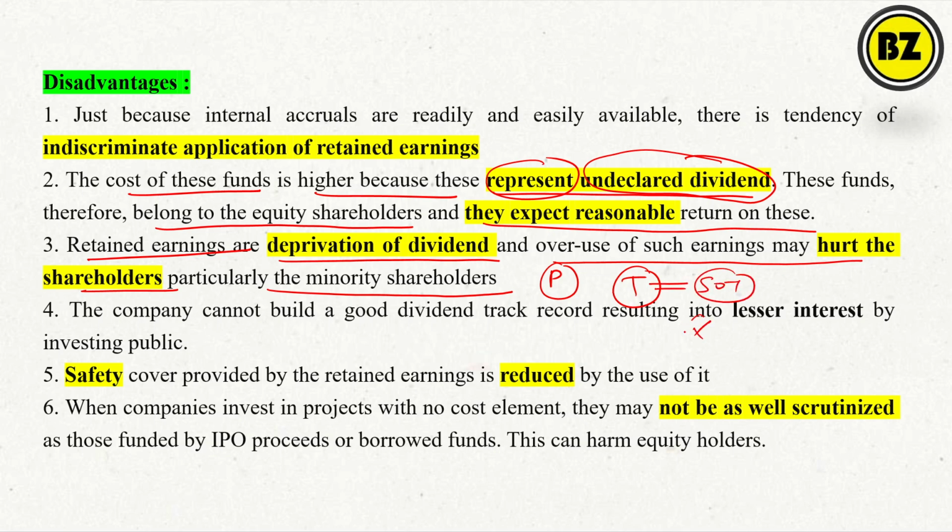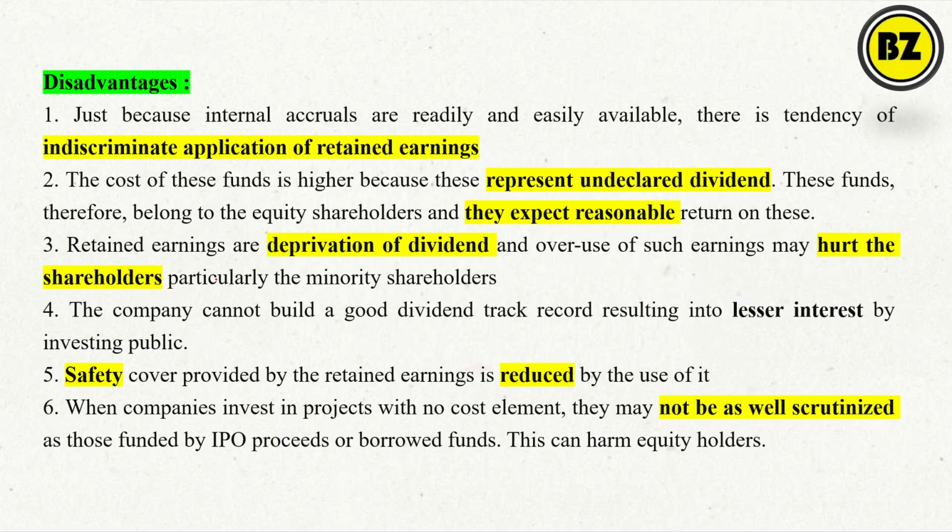And they are not giving any dividend. And that 50,000 crores, whatever they have earned, what are they doing? They are doing charity out of it. So as an investor, how can I think? Oh, whatever money I have invested is being used for charity, I want return. That means what? Deprivation of the dividend. And overuse of such a fund may hurt the shareholder. So the shareholder will get hurt.